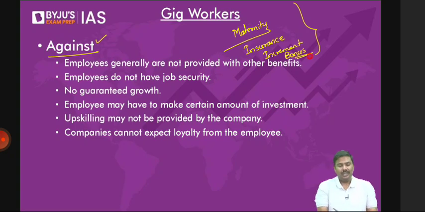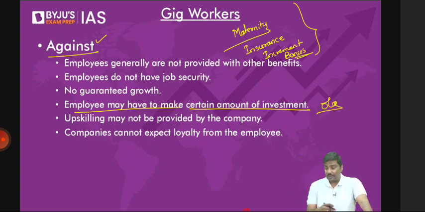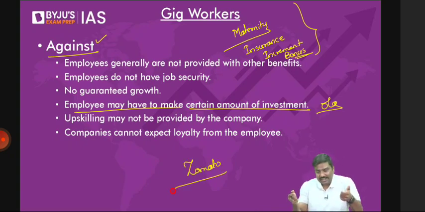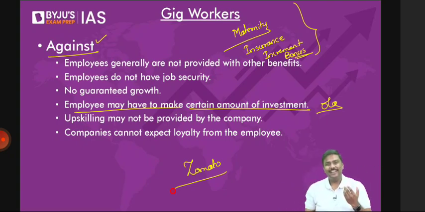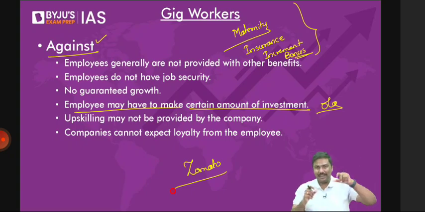If you want to work for these companies, the employees may be expected to make a certain amount of investment. What do you mean by this? You want to work in Ola as a driver, but don't you think first and foremost you should have a car? Let me know. First and foremost, you should have a car to work in Ola. You want to work in Zomato as a delivery partner, but what is the prerequisite? You should have a bike at least, so that the delivery can be done. Or else you should have a horse. In fact, there was a joke. There was one photo that was taken of one delivery partner using another company's delivery partner to move, or one delivery partner actually delivering food by riding a horse.